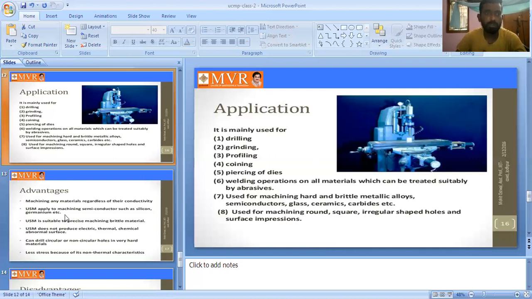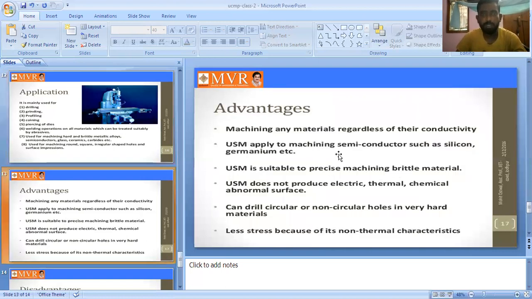Next we can see what the advantages are: machining many materials regardless of their conductivity. Many materials we can use in the USM, that is one of the main advantages. USM can be applied to machining semiconductors such as silicon and germanium, etc. You can use it in the USM.